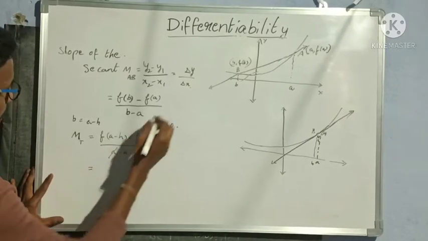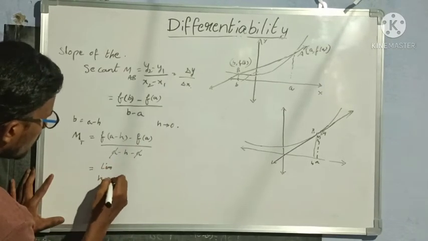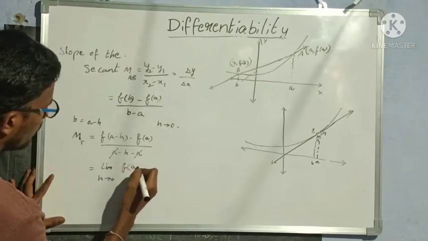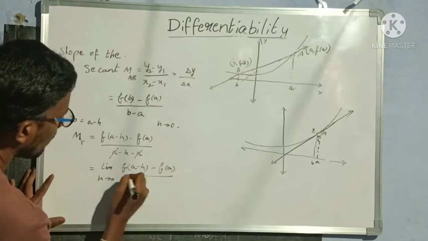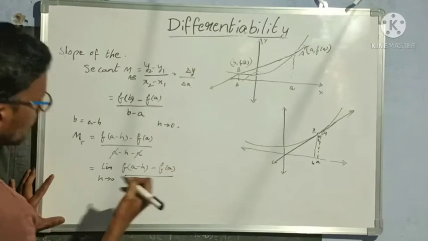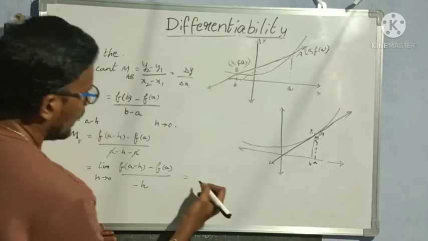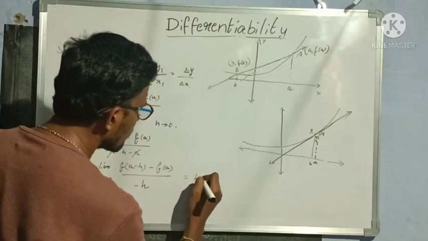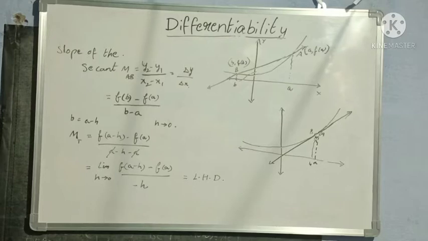We are left with, now applying the limit h tends to 0, f of A minus h minus f of A by minus h. As we are changing the position from the left side, this becomes the left hand derivative. Now everybody understood?